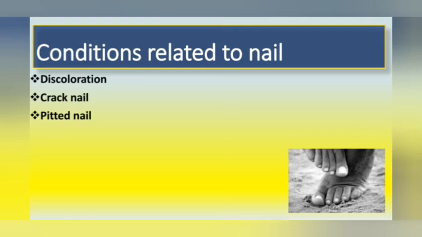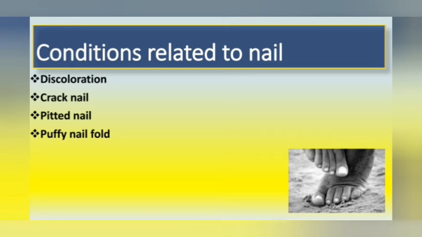Rippled or pitted nail. It is an early sign of psoriasis, inflammatory arthritis. The skin under the nail can be seen reddish brown. Do you know nail polish may damage your nails, which may make them brittle due to the chemicals present in it, and it also changes and fades your natural color if you use it for a prolonged time.